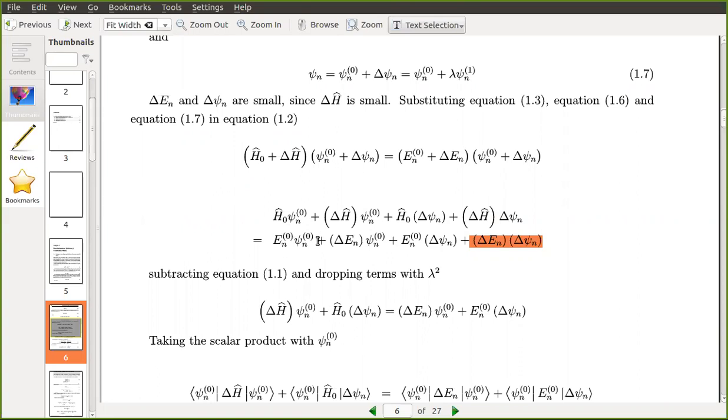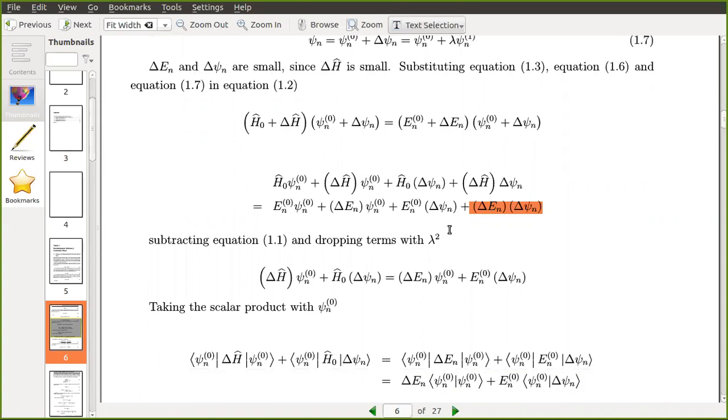What remains is these two terms, delta H psi n of 0 plus H0 delta psi n, equal to the second and third terms on the RHS. So second and third terms on the LHS equal to second and third terms on the RHS, dropping the terms which have lambda square. Okay, so the second-order delta terms you can neglect.